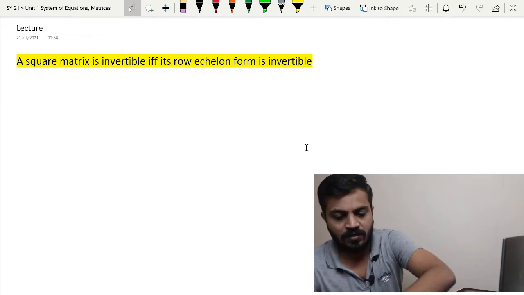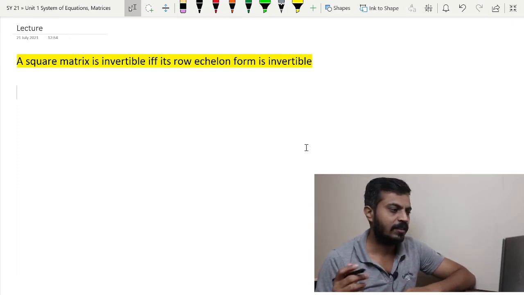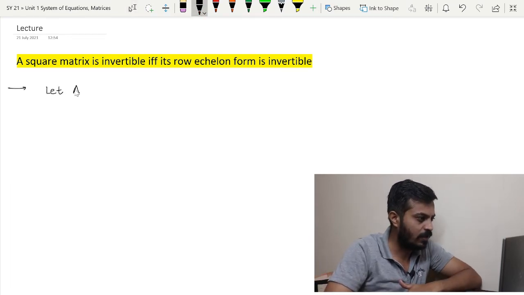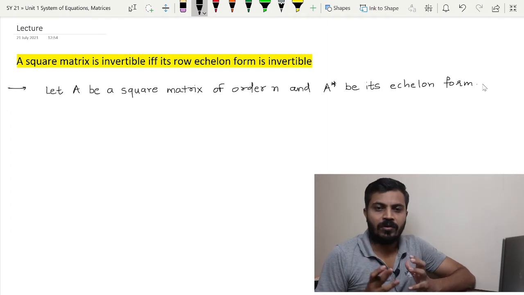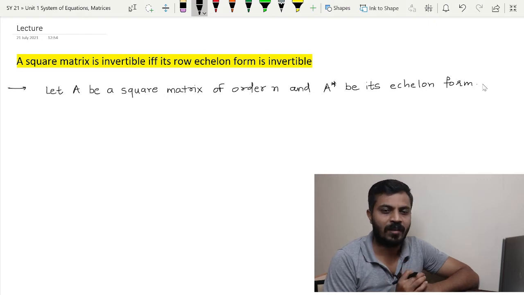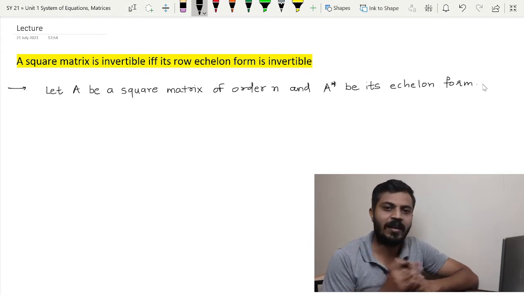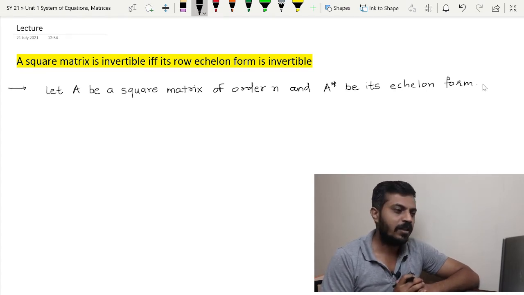Let us start. So first of all, let us take one square matrix A, and I will say that its order is some n. So I will say let A be a square matrix of order n, A star be its echelon form. Now the question is how we are getting the echelon form. Just think properly. In order to get the echelon form, we perform some series of elementary row operations on the matrix A, and we already know that performing an elementary row operation is nothing but multiplying a matrix by an elementary matrix. So how can we write this A star?